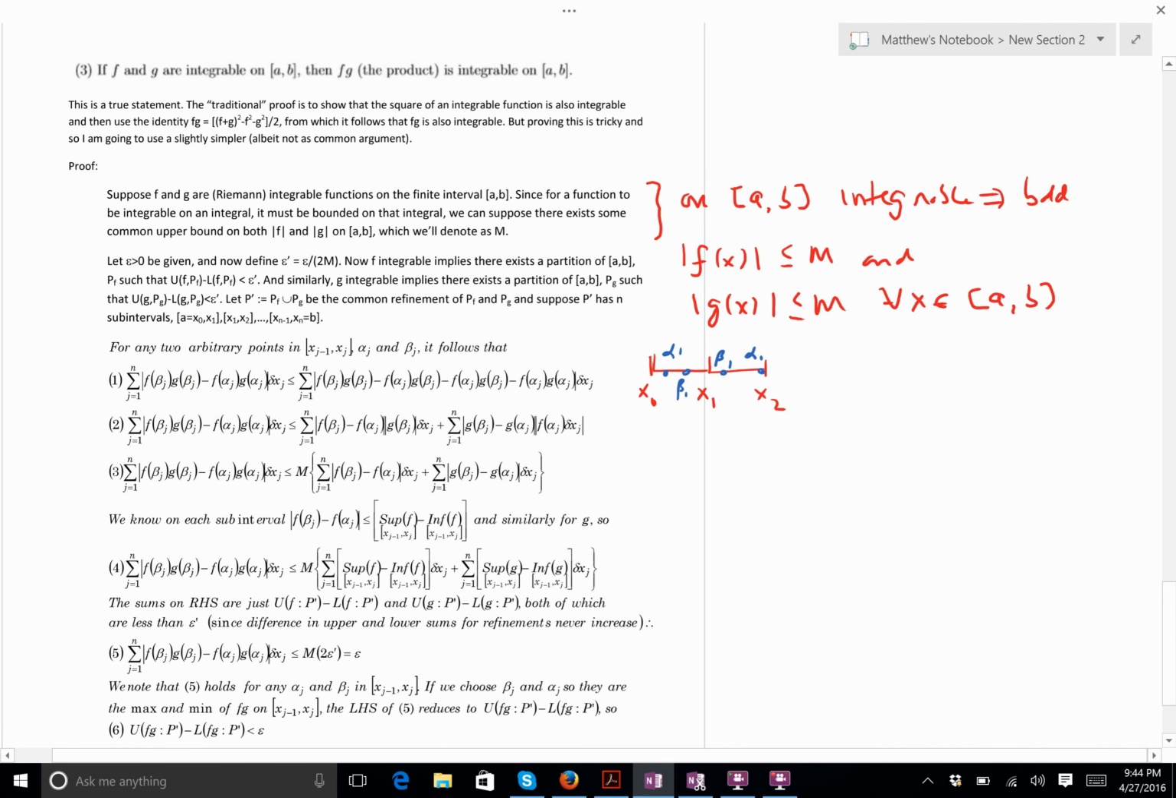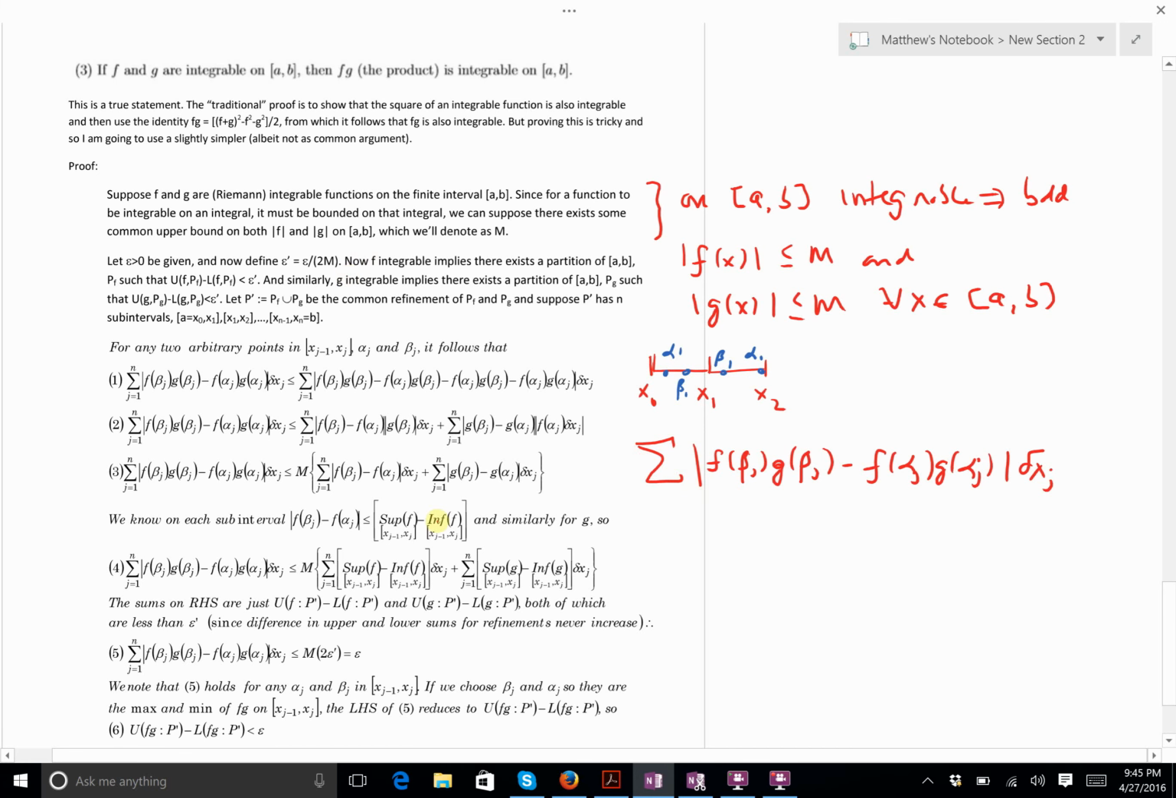And I'm going to look at this quantity, and you'll see why in a second. So I'm going to look at f of beta j times g of beta j minus f of alpha j times g of alpha j. And then, of course, I'm going to take the absolute value and multiply it by the length of the subinterval. Okay? Now, very often when we do proofs involving limits in products, we do this little trick.